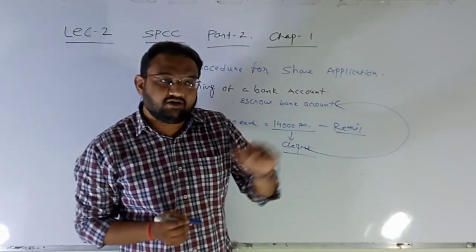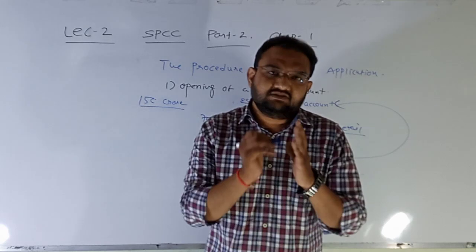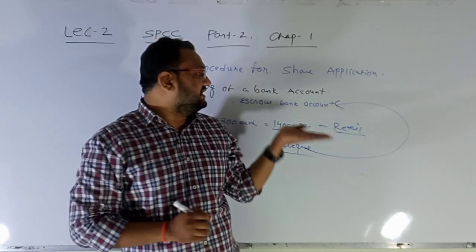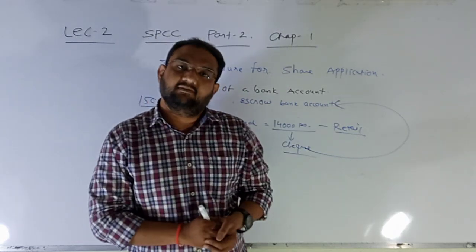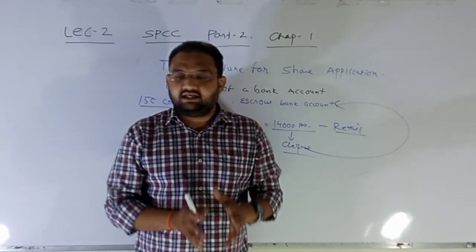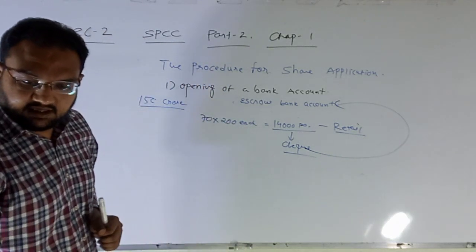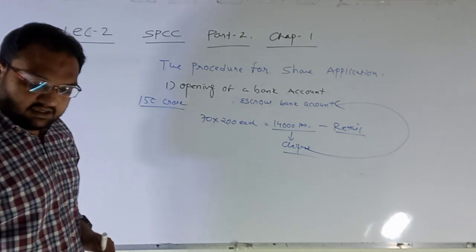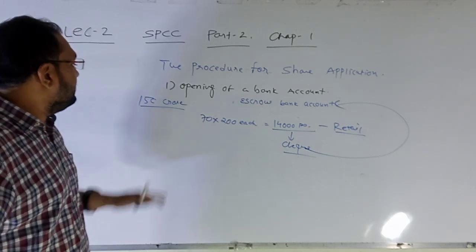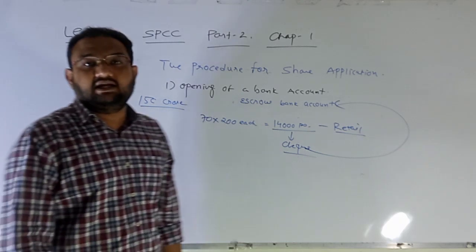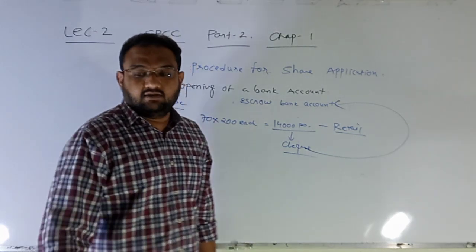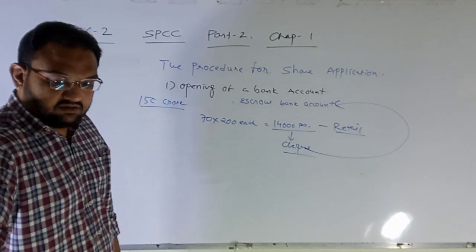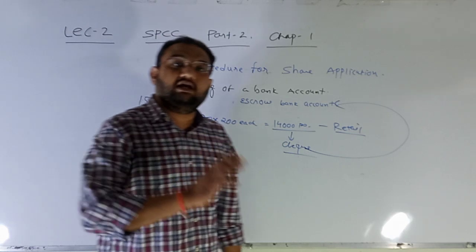It shows in your passbook that you have applied for this particular issue, and the amount is debited from your account and credited into the escrow account of Wipro Technologies. Now the basic requirement of the company is almost 100 crore, while the company has received 150 crore. So after deciding the basis of allotment, the company will repay the remaining 50 crores to the investors who haven't received the share.